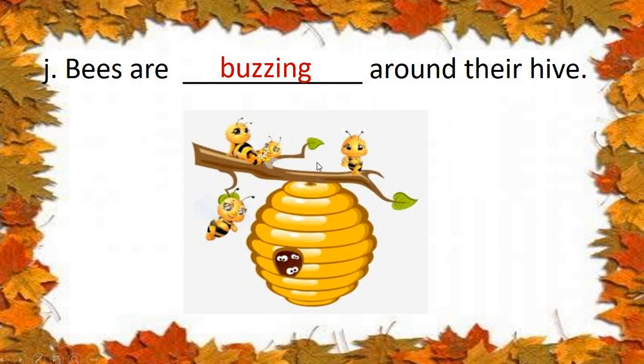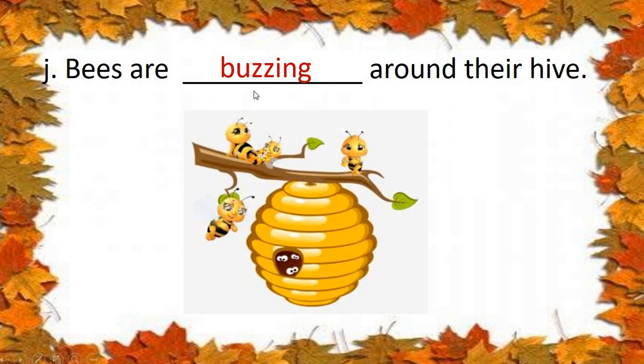See, around means all over, around this hive. Okay? They are buzzing. They are making noise. Okay? Bees are. There are many bees. So we are using are. And what is the action word? Can you tell me? Very good. Buzz is an action word.